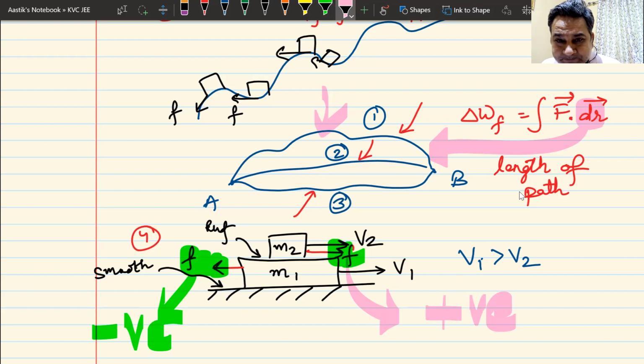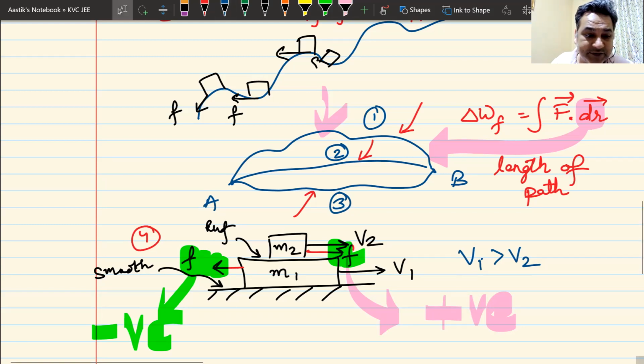So if I have kinetic friction between two bodies, on one body, friction would be doing negative work, and on the other body, friction would be doing positive work. Do we understand this? Yes or no? That is the best way to understand this example, that work done by kinetic friction, and I will just dictate it now. Work done by kinetic friction.